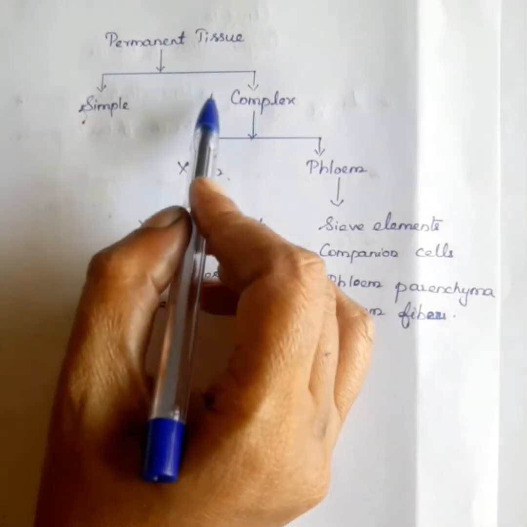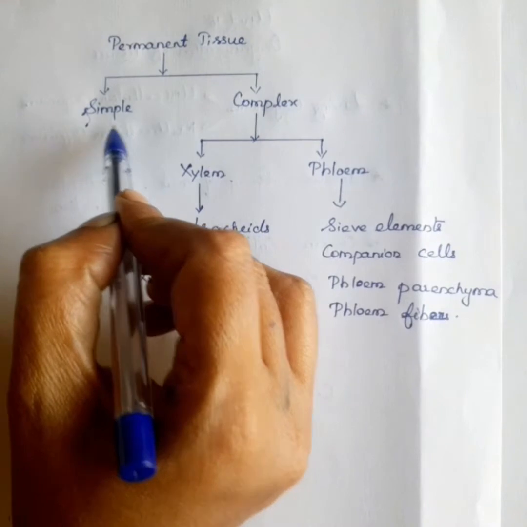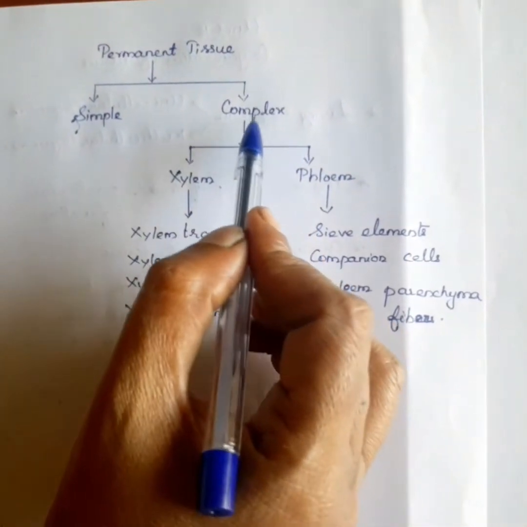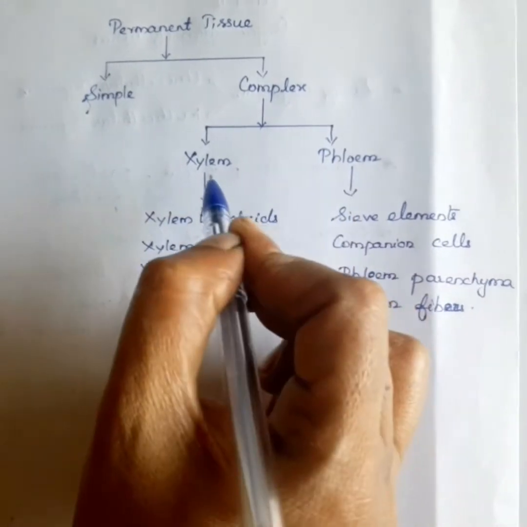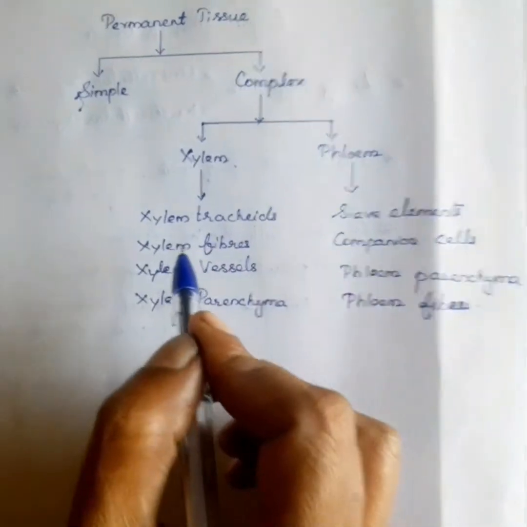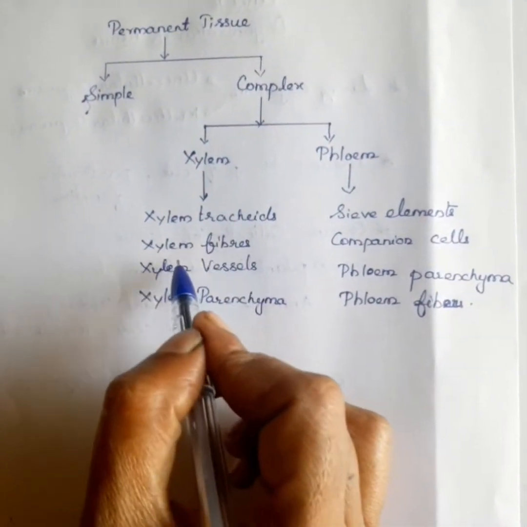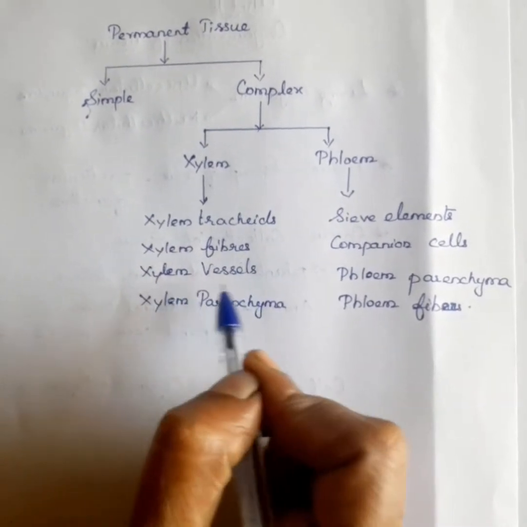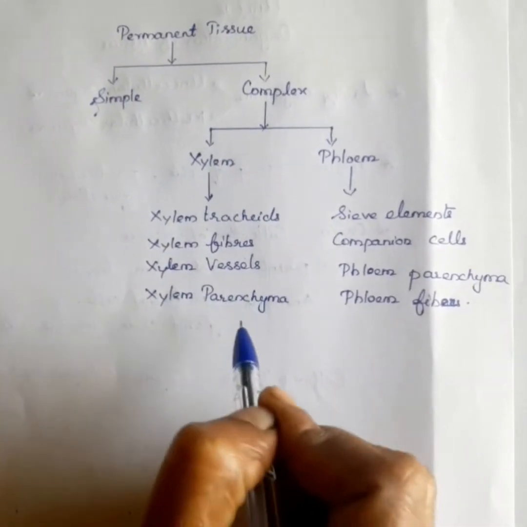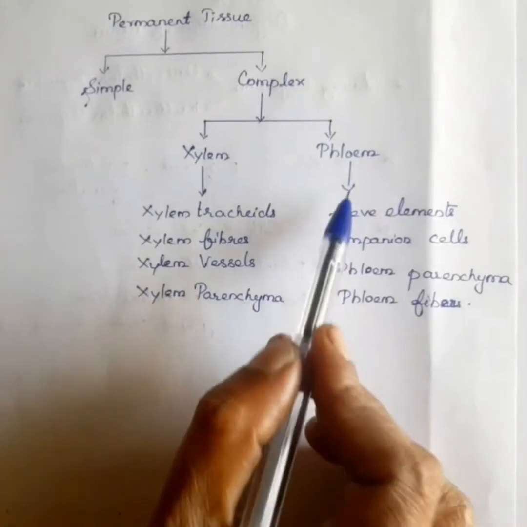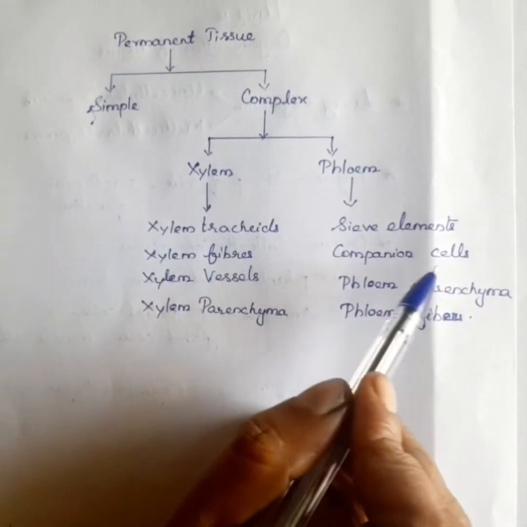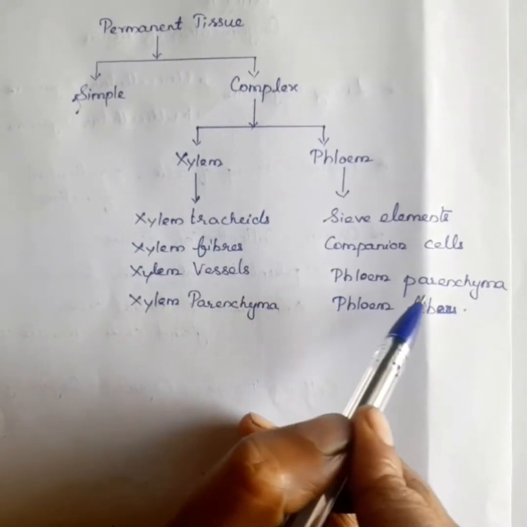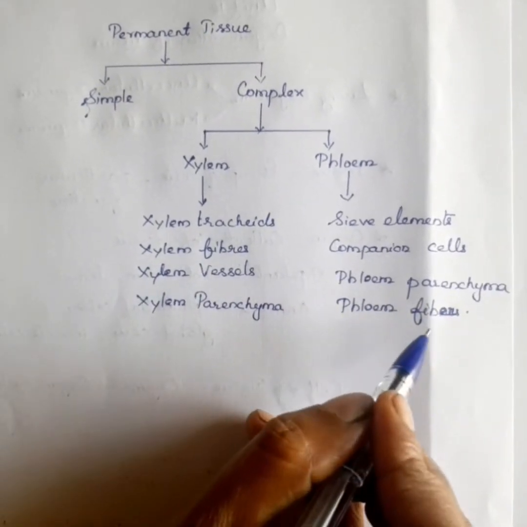Permanent tissue is classified into simple permanent and complex permanent. The complex permanent is classified into xylem and phloem. Xylem is classified into xylem tracheids, xylem fibers, xylem vessels and xylem parenchyma. Next, phloem is classified into sieve elements, companion cells, phloem parenchyma and phloem fibers.